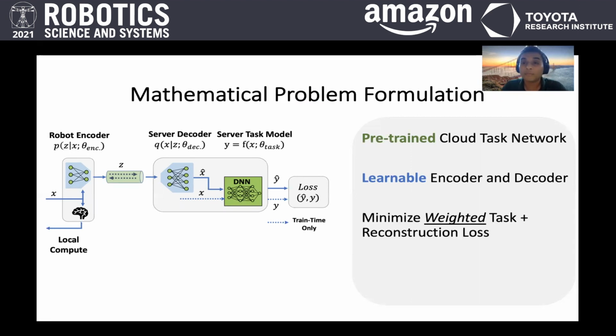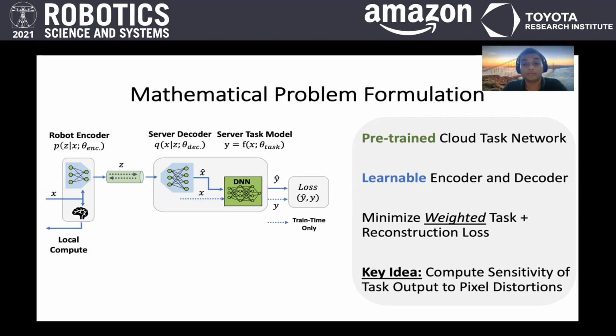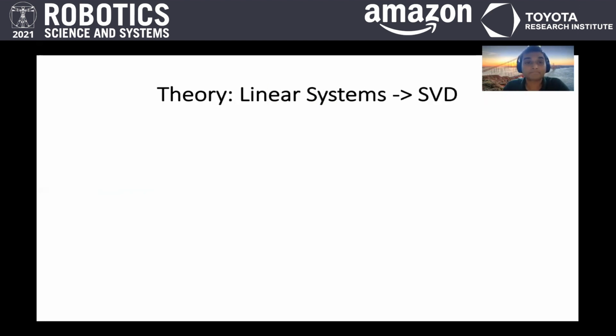task accuracy. But not only do we care about the task loss, at the same time, we want to make sure that decoded inputs X hat are human interpretable in case you need to debug this sensory data in a remote server. So we regularize by adding a reconstruction loss objective. And our key contribution is to provide a mathematical framework and training algorithm to learn succinct task relevant representations. And this framework hinges upon the idea that we can analytically compute the sensitivity of the task input to pixel distortions, which guides the learning of an encoder and decoder.